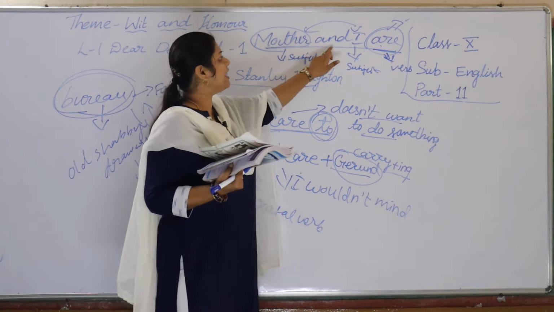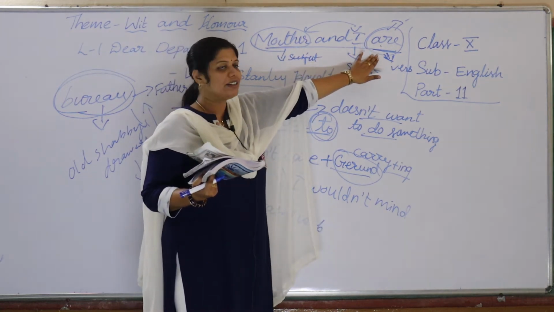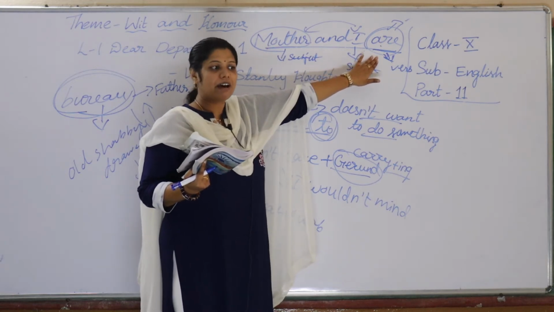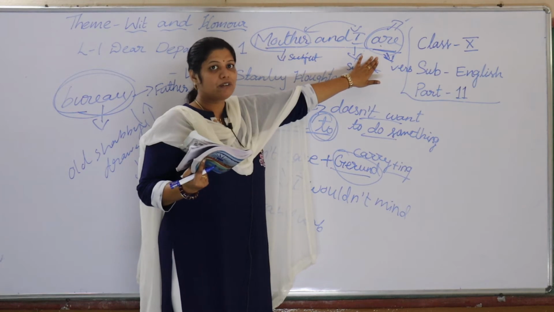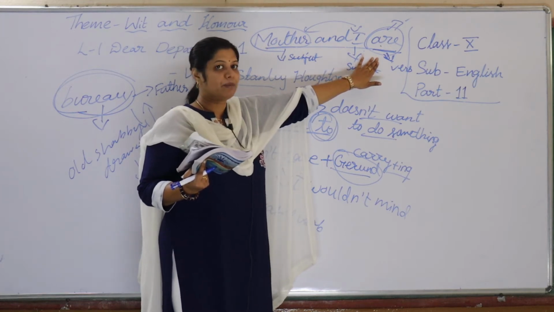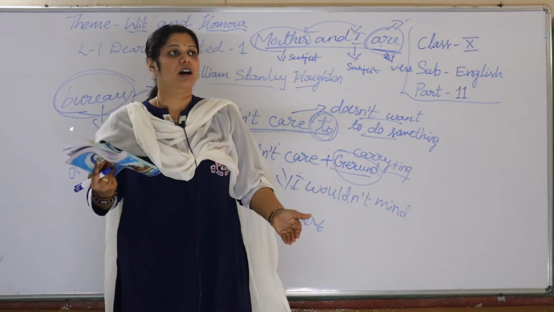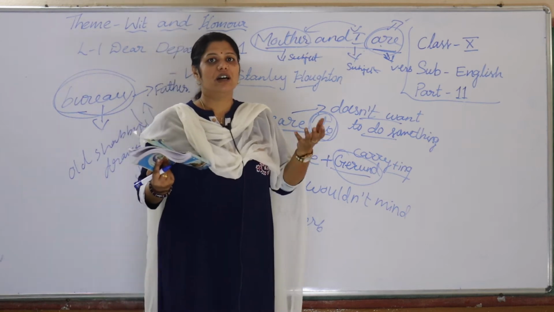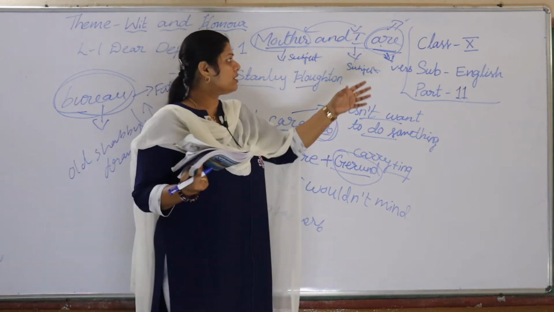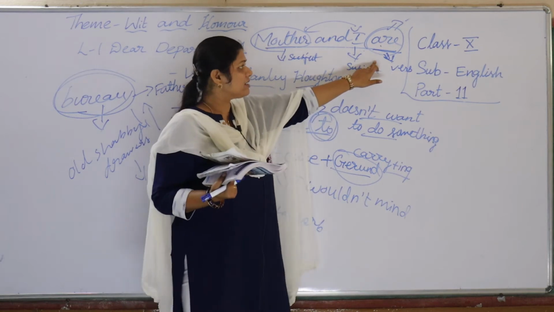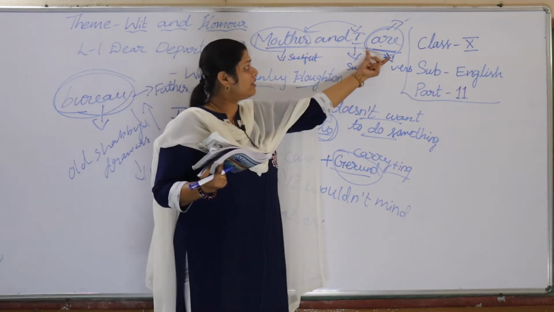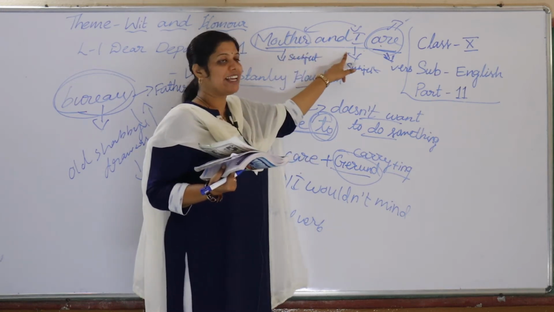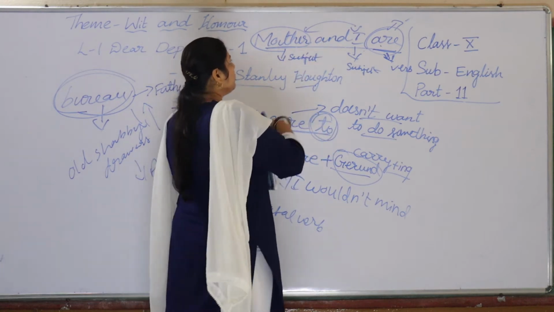So here, mother and I are. The auxiliary verb are is taken as the verb. When a sentence doesn't have a main verb, there are two kinds of verb, auxiliary verb and main verb. Auxiliary verbs are like are, is, am, do, does, did, has, have, and all modal verbs, can, could, should, shall. So here this are is taken as the verb, and this verb must agree with the subject. Mother is one subject and I is another subject, joined with and.